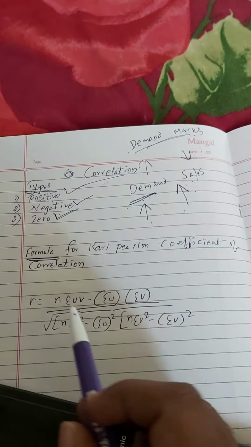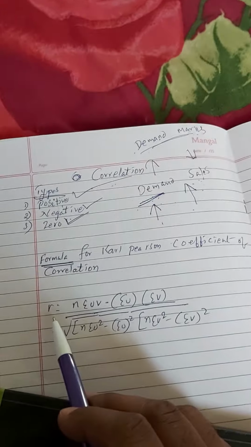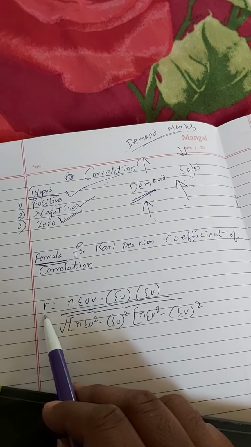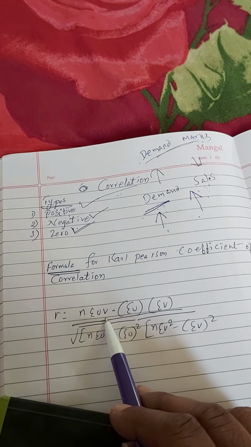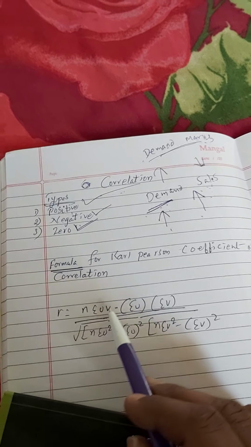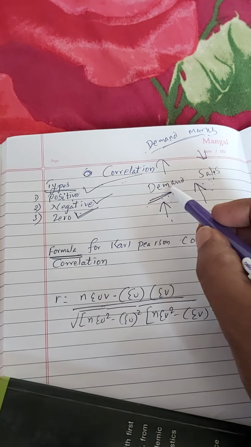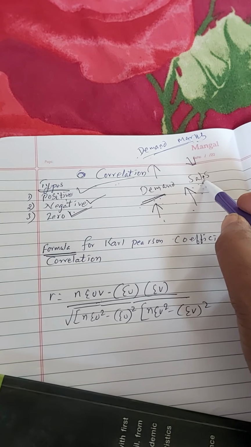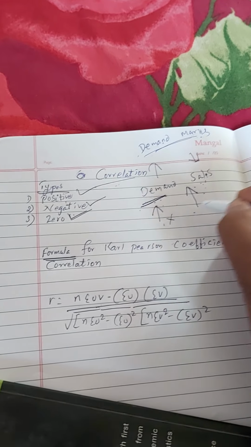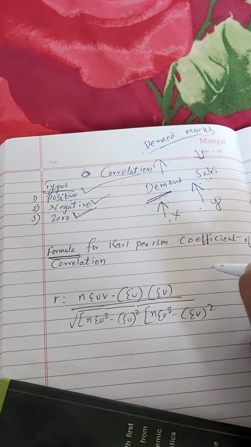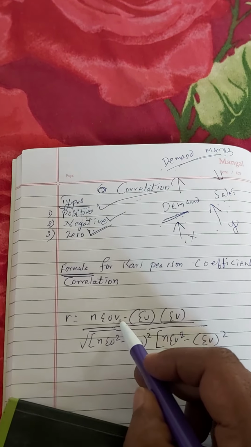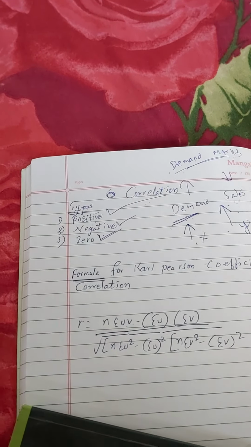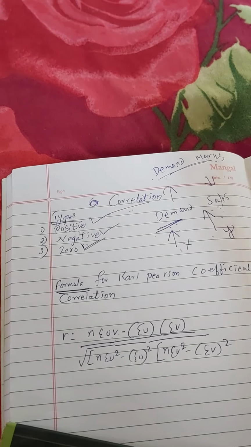Karl Pearson's coefficient of correlation, r, is equal to n sigma uv. In case of correlation there will be two variables. One is treated as x, another is treated as y. And here u is there, v is there. How to ascertain u and v?